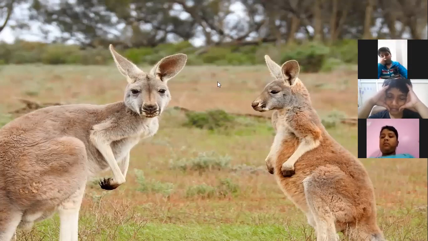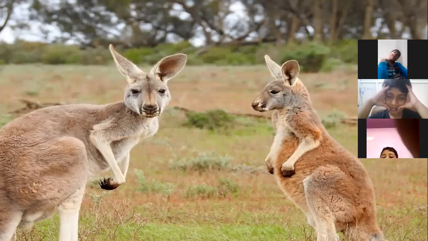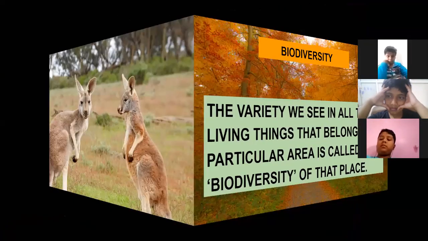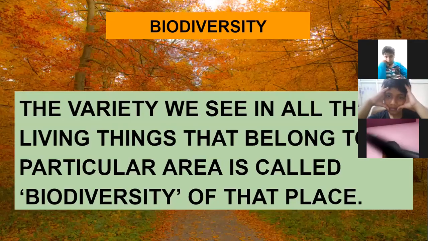So we saw the variety in different plants and trees, and we saw there is a variety in different animals, even birds. All in all, variety is there in all the living things, maybe human beings, animals, plants, even small microorganisms. This variety in living things is known as biodiversity.